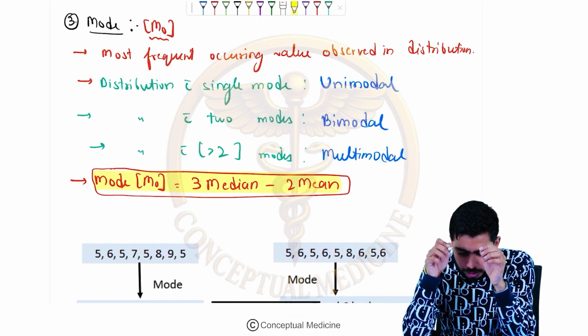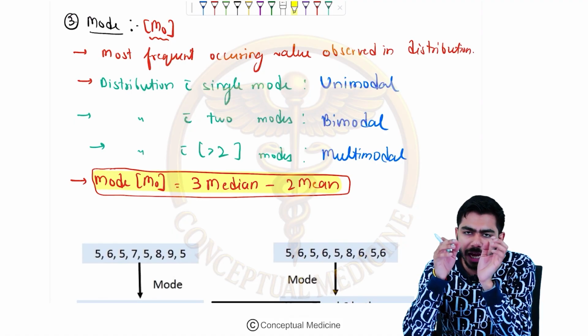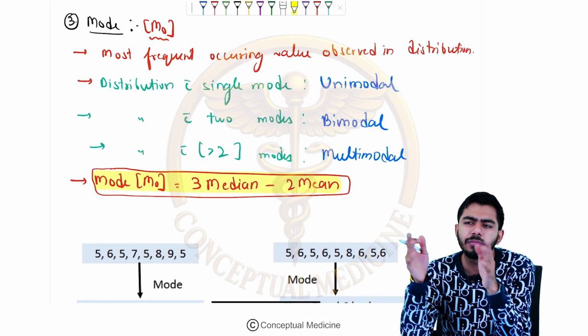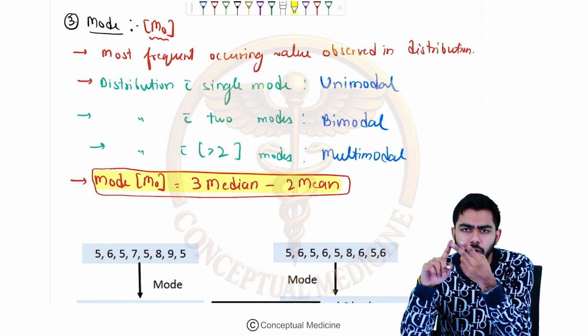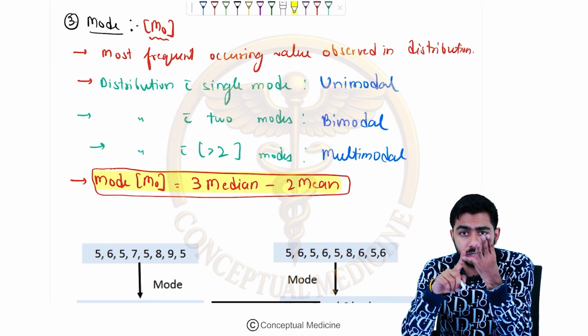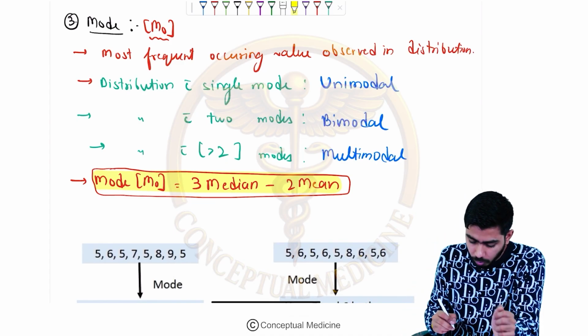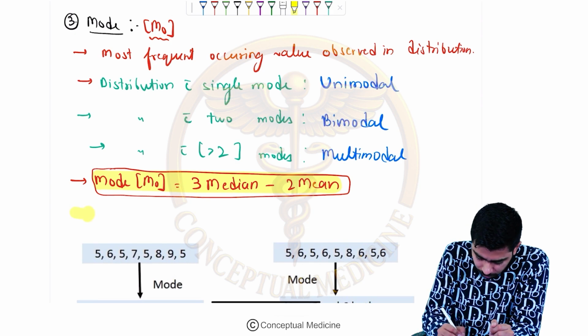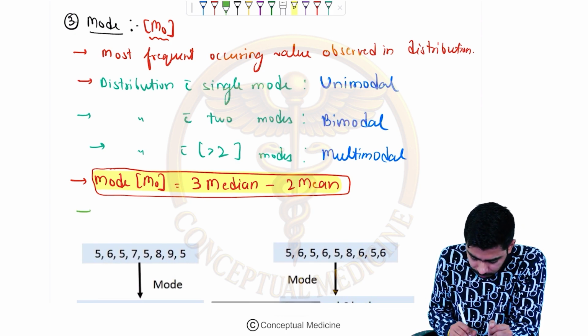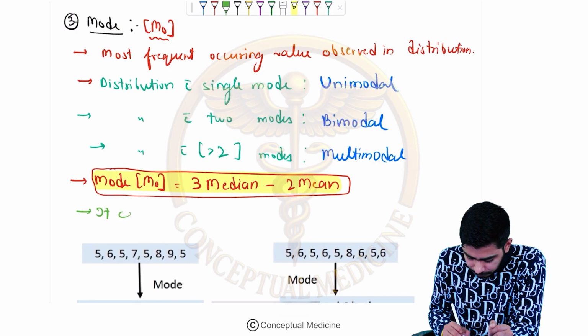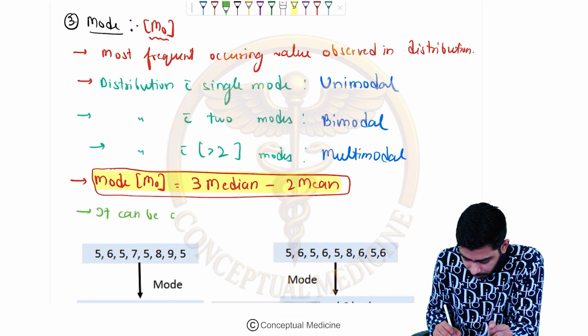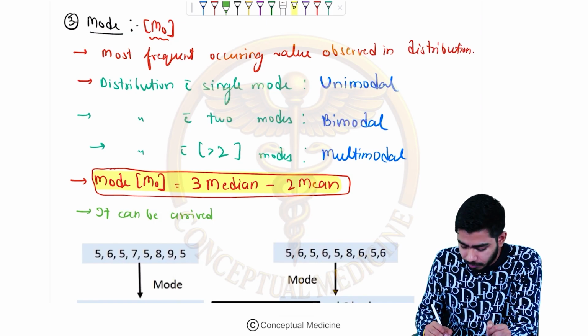If you talk about the mode, guys, it can be part of all data scales. I am telling you that it could be nominal, it could be ordinal, it could be interval, it could be ratio. So it is a part of all data scales, right? So I am saying over here that it can be arrived at from all data scales.